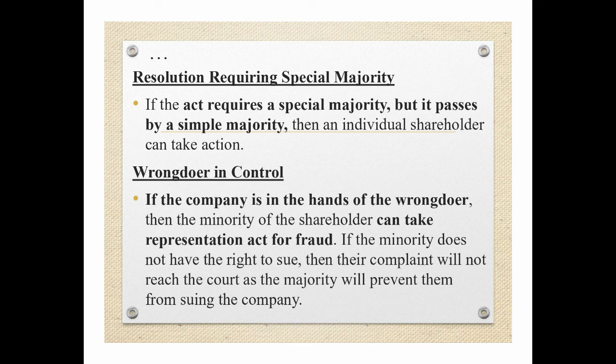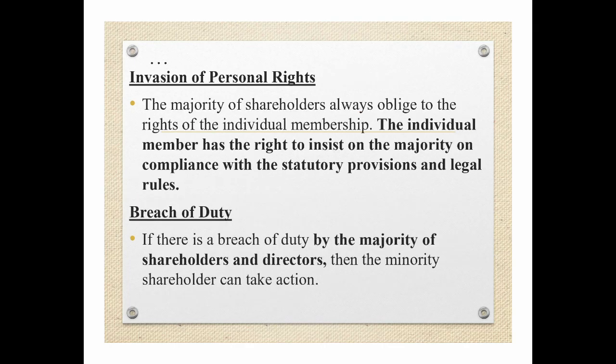If the wrongdoer is in control. If the company is in the hands of the wrongdoer, then the minority shareholders can bring a representative action for fraud. If the minority does not have the right to sue, then their complaint will not reach the court, as the majority will prevent them from suing the company. That means if the wrongdoer is in control of the company, they usually will not interfere, so the minority needs the right to approach the court.